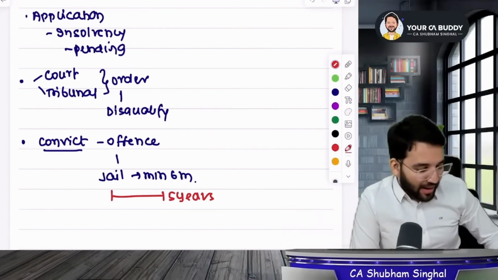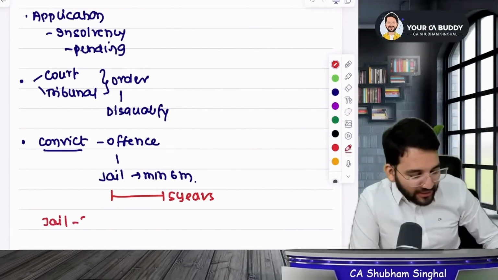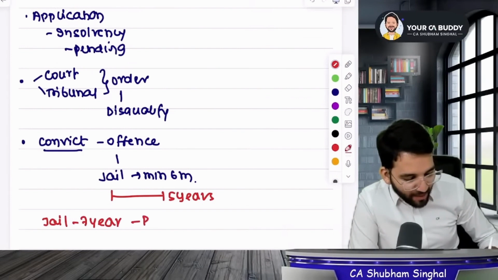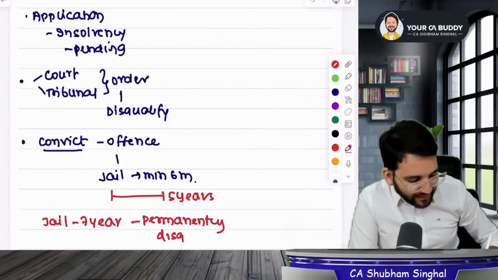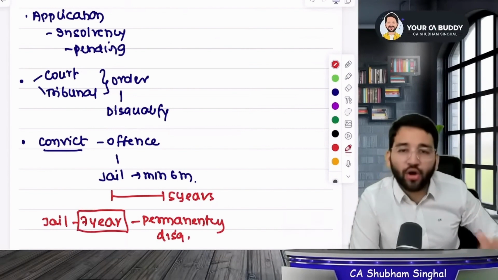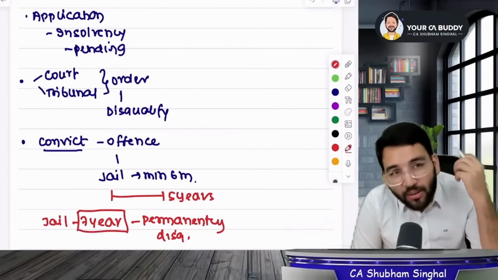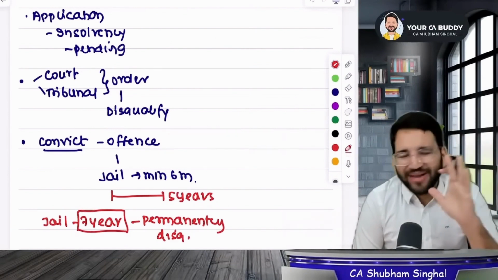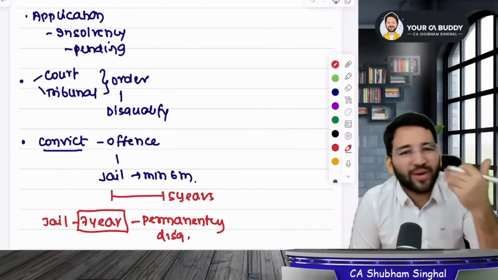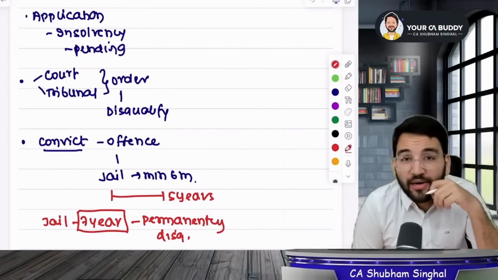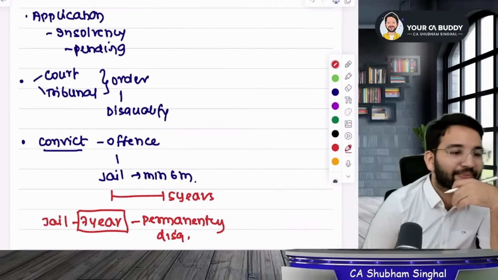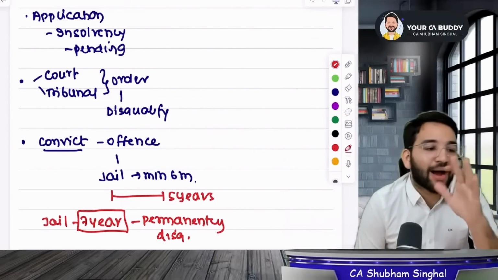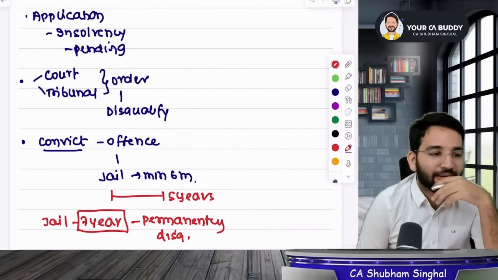But sir, listen to me very carefully. If you go to jail for 7 years, then you will be permanently disqualified. Permanently, okay? Sir, if you have been to jail for 7 years, you have committed some heinous crimes. If you have committed a serious crime, you should never become a director in life. If you killed someone, 10 years imprisonment, will you make a murderer a director? No, right? You will not make him a director.